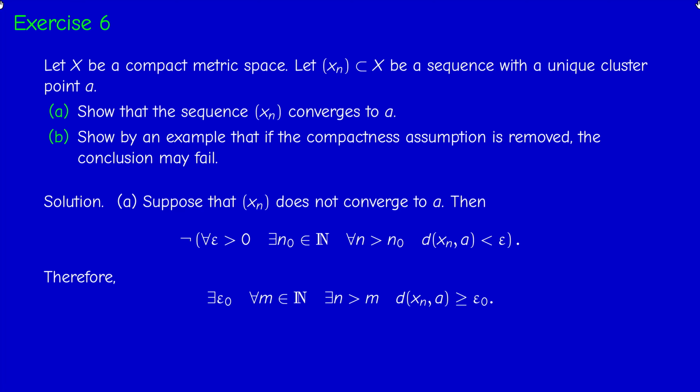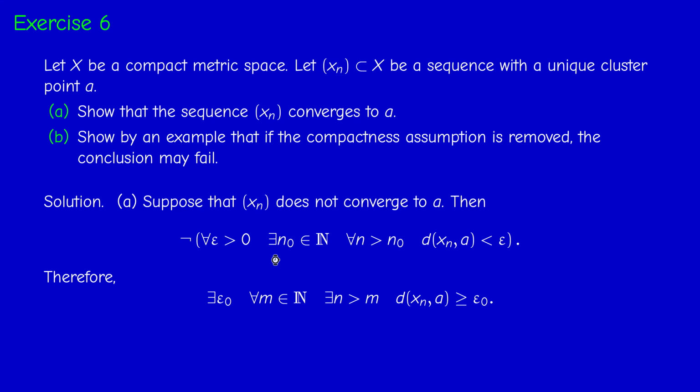And as you know from Math 1100, the for all quantifier becomes there exists, and there exists becomes for all, and then I have to negate the last condition. So there exists an epsilon that I call epsilon 0 positive, such that for every m, we can find a bigger integer n, such that the distance between Xn and A is not less than epsilon, so it's bigger or equal than epsilon 0. This is the negation of convergence to A. Now I don't have any choice in epsilon 0, but I have a choice in the m here.